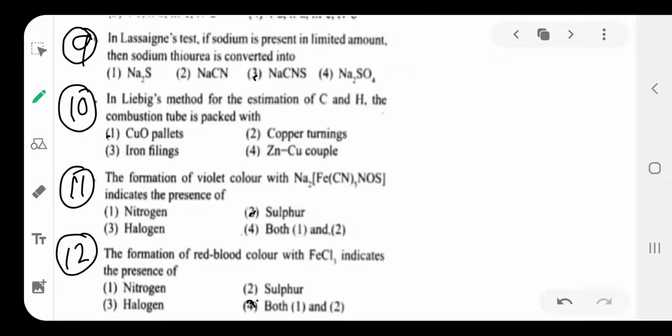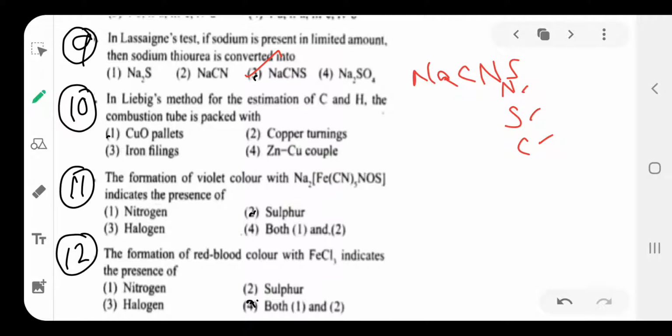When the given organic compound contains nitrogen, sulfur and carbon, on heating with sodium metal, the sodium combines with them to form sodium thiocyanate, NaCNS. So option is 3, NaCNS.